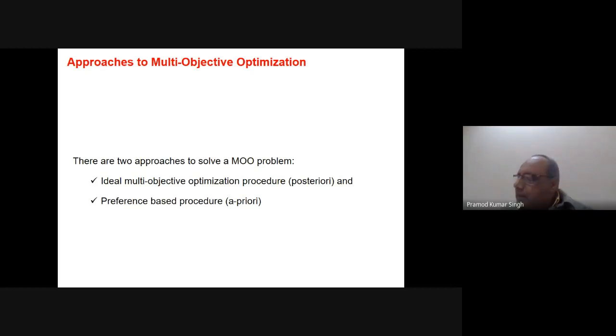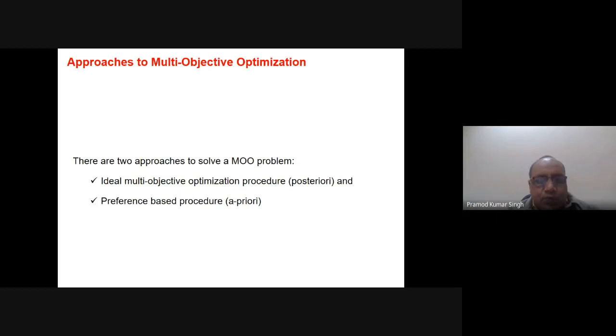In 1985 he gave this classification. After that, in 1999, Miettinen, there was another researcher, he gave another classification, and his classification was the no preference based method, the posteriori method, the a priori method, and the interactive method. But that didn't become too popular, and this classification is still more popular, so I am taking this one.